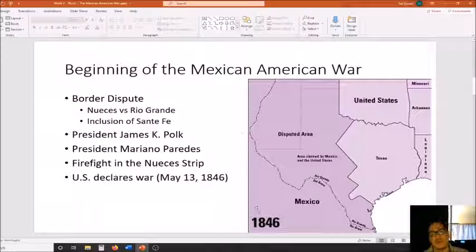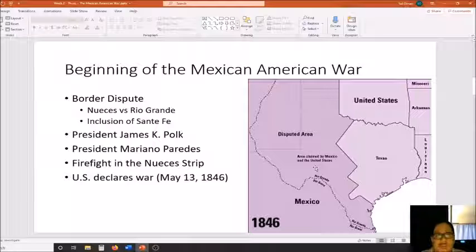So basically, you have a difference of opinion on where the Texas border is, and that's a huge amount of territory if you look at this, right? So it's understandable that the two countries are arguing over this. Well, eventually, the President of the United States, James K. Polk, and the President of Mexico, Mariano Paredes, will send troops to this disputed area.